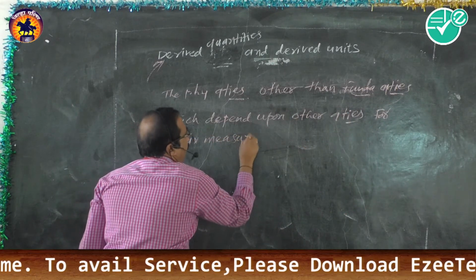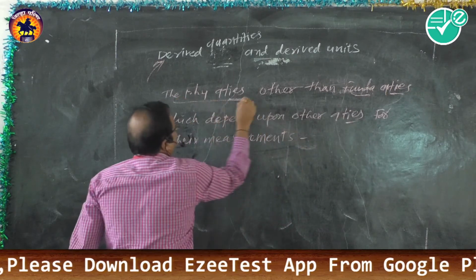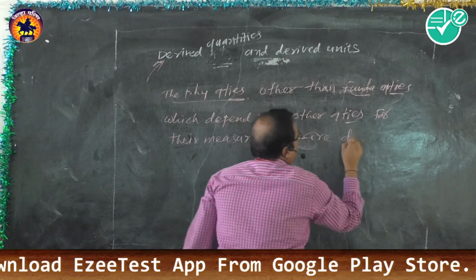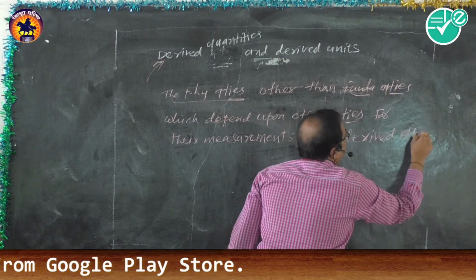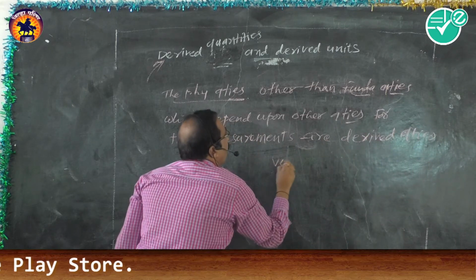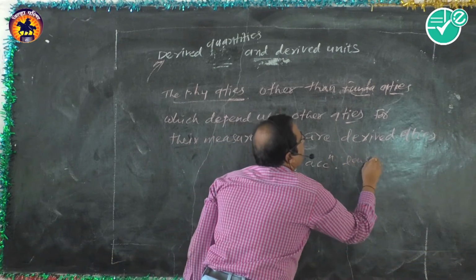Such quantities are called derived quantities. So they are dependent quantities, isn't it? For example, volume or acceleration or density, all these are dependent quantities.